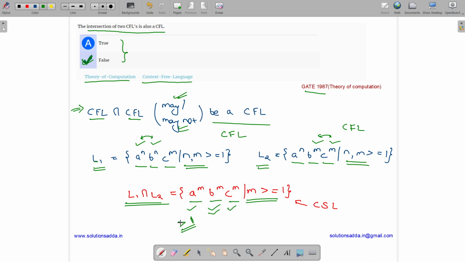Thus it cannot be done by using one stack or by using a context-free language. It's basically a context-sensitive language. Thus, we have arrived at a contradiction that the intersection of two CFLs is not always a CFL. Thus, CFLs are not closed under intersection, and the intersection of two CFLs may or may not be a CFL. Thus, the answer is false.